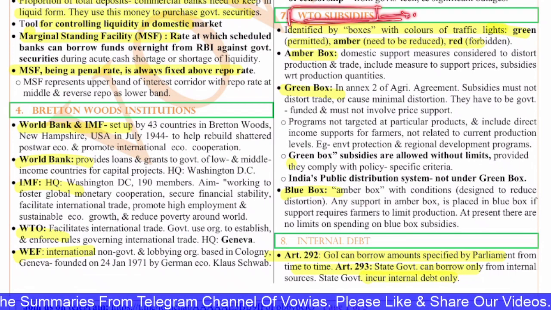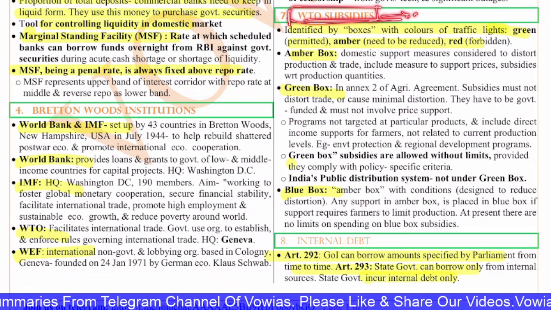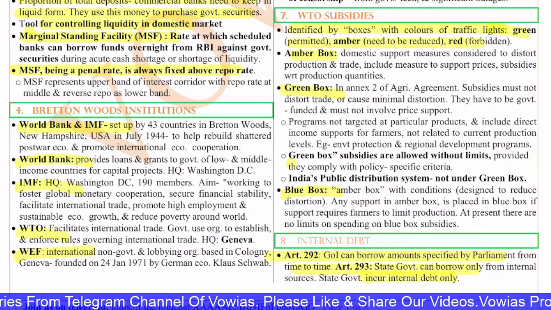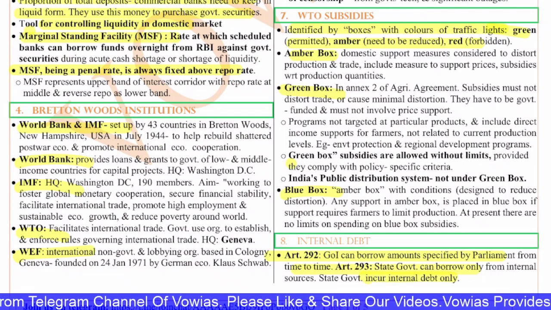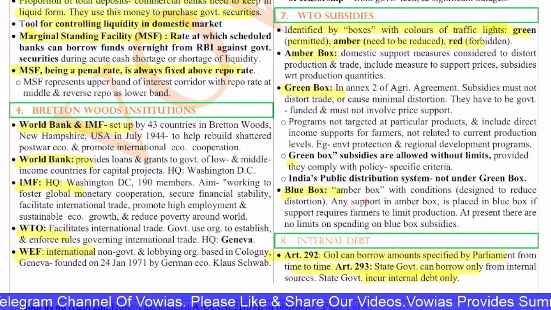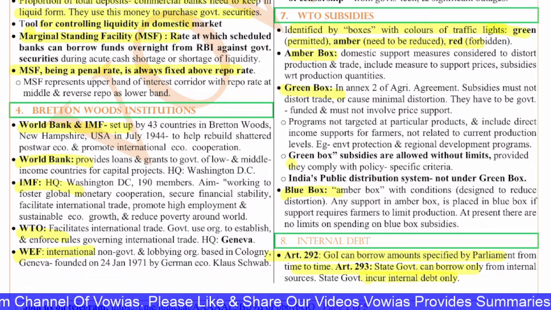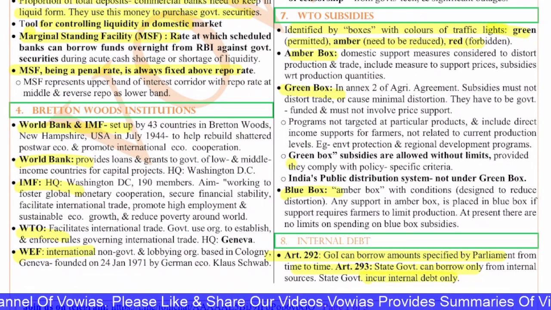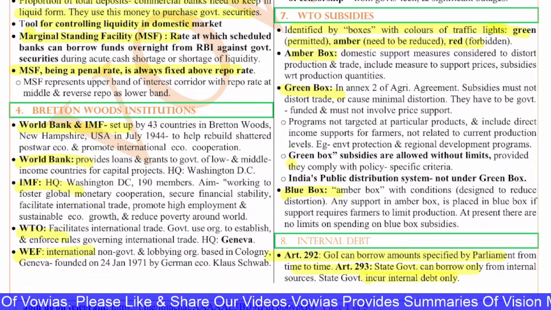Next, WTO subsidies. WTO is the World Trade Organization, which works to increase the world trade and to ensure that there is fairness in the trade. So WTO basically stops the countries from providing subsidies which are impacting the world trade. So based on this, there are various types of boxes. Subsidies are placed in these boxes according to their role in the trade. So WTO subsidies are identified by boxes with the colors of traffic lights, the green, amber and red.